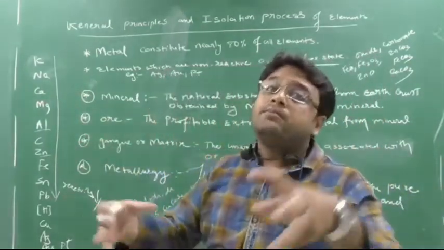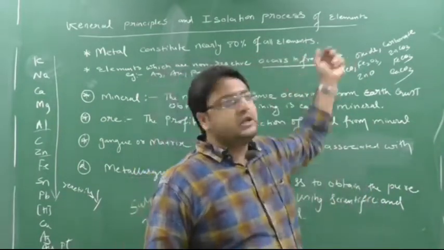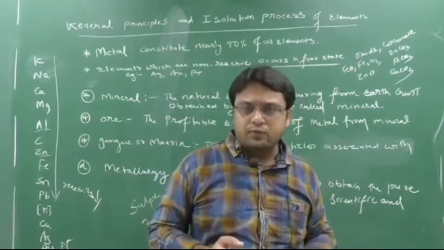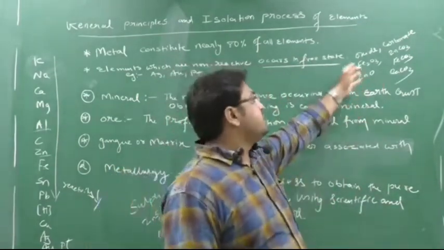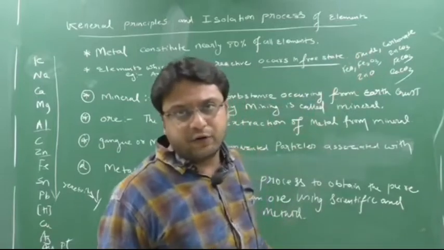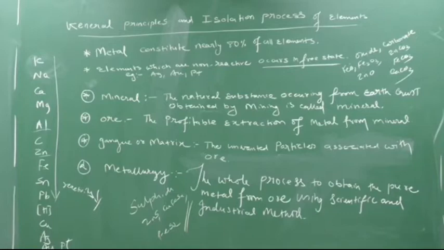They will occur in their combined form. Combined state means what? Either in the oxide form or in the carbonate form or in the sulfide form. Mostly these are the forms. There are many other forms also, but in this chapter we are going to study the oxide form, carbonate form and sulfide form. So the second point says that elements which are non-reactive occur free instead.